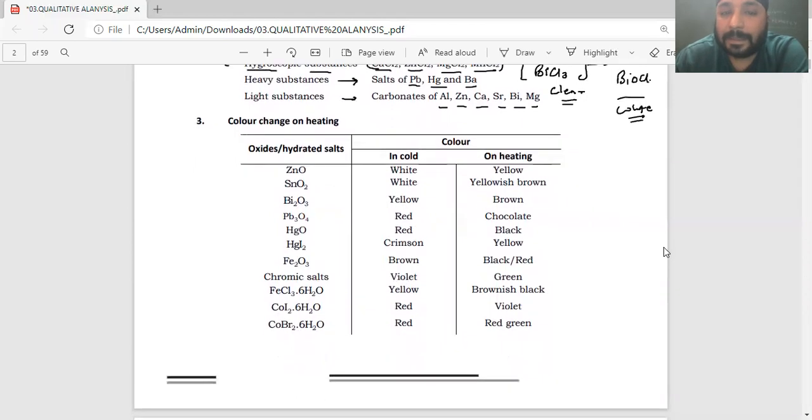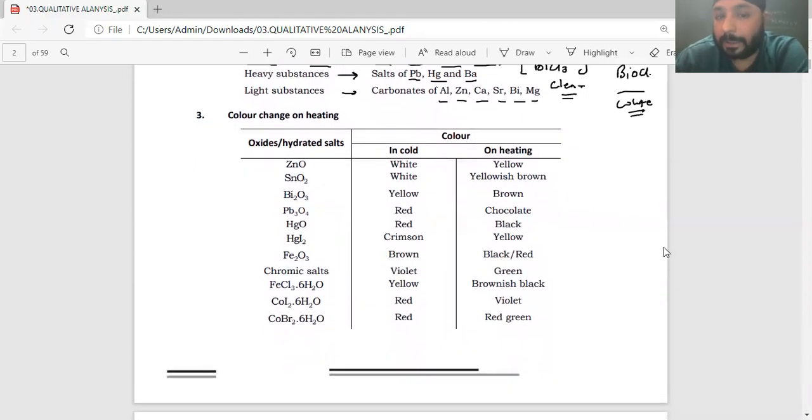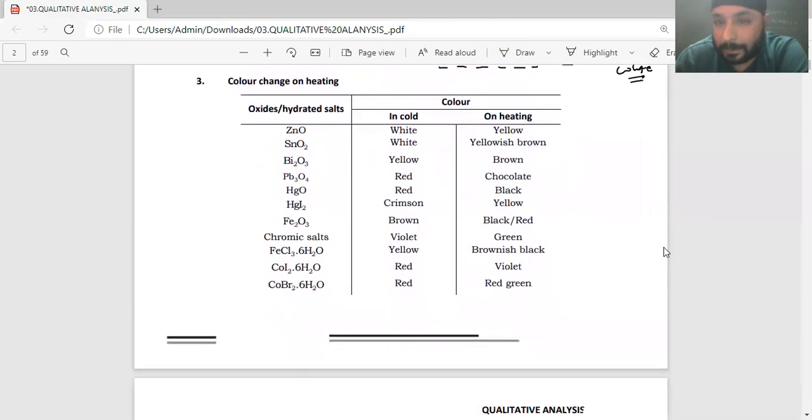Now listen. There are certain solids which change color on heating. Now, I guess in the chapter on solid state, you would have done imperfection in the solids, and there are certain defects there. You would have seen a zinc oxide structure. You knew that zinc oxide structure on heating actually produces oxygen.